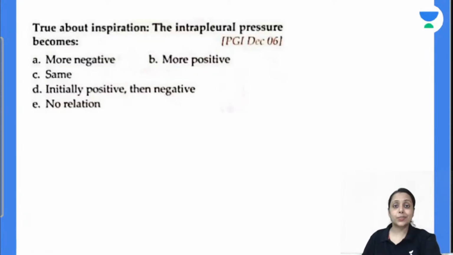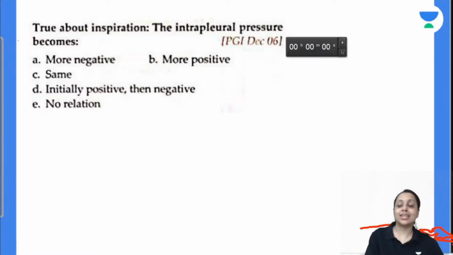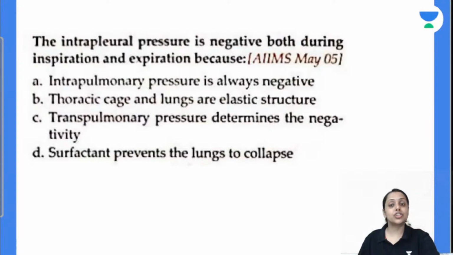True about inspiration: intrapleural pressure becomes more negative, more positive, same, initially positive then negative, or no relation. At the resting condition it is -2.5. After inspiration the volume will increase, pressure is going to decrease, so it becomes more negative. Answer is A. Coming to the next one, the intrapleural pressure is negative both during inspiration and expiration because